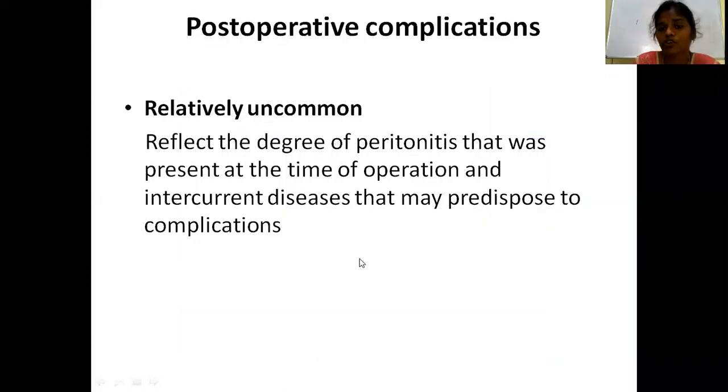Now coming to the post-operative complications of appendicitis. The post-operative complications of appendicectomy are relatively uncommon, but if there are post-operative complications, then they will reflect the degree of peritonitis that is present at the time of operation.